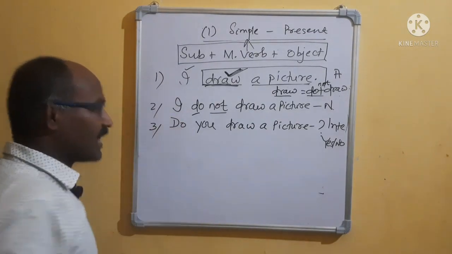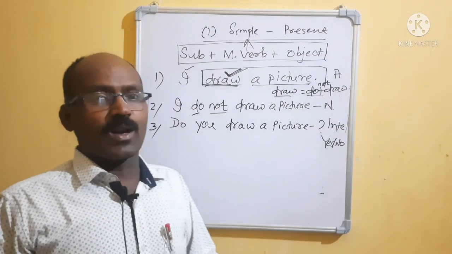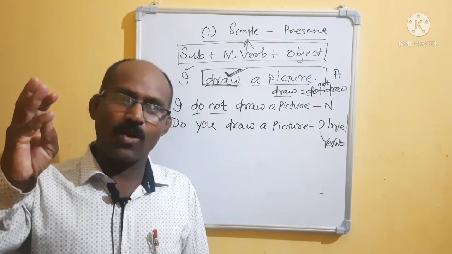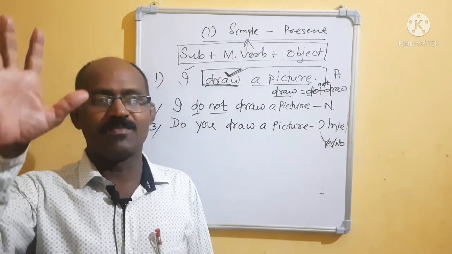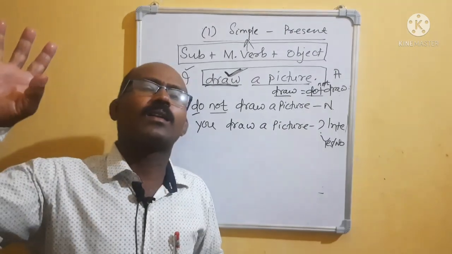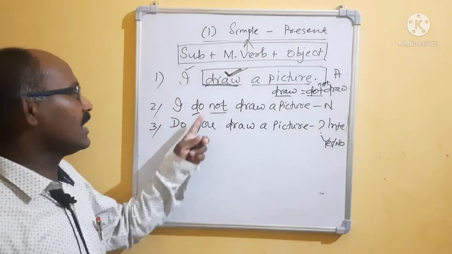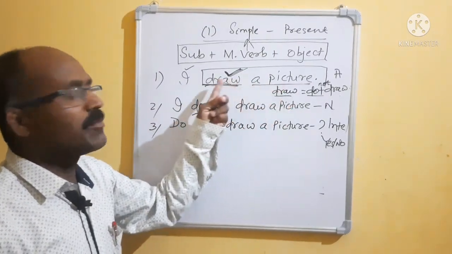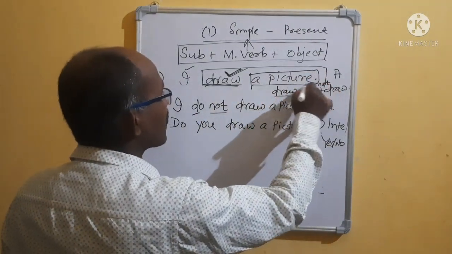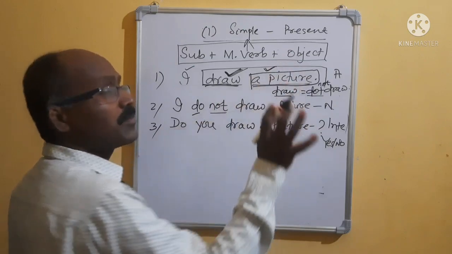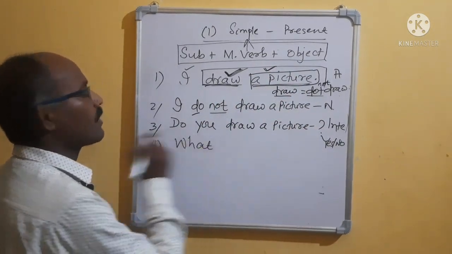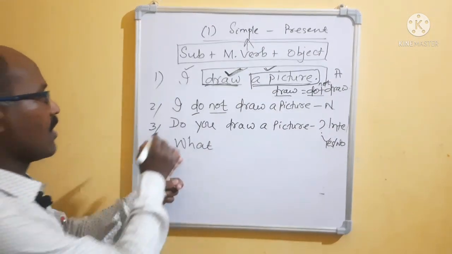Number three completed. Then come to WH word interrogative. WH words, you know: what, when, where, which, how, whom. These are the WH words. Suppose I draw a picture. If you make a question, what means the answer will be this. While you are asking a question, you have to remove this subject part. Suppose what? Bring the what first. Then the same thing follows after what.